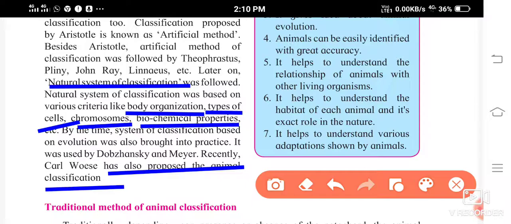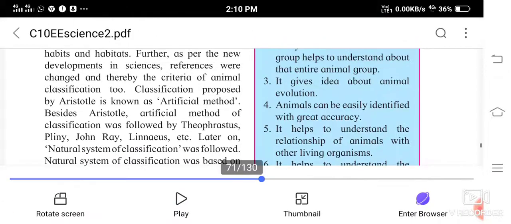Now this natural system of classification was based on which criteria? Body organization, types of cells, chromosomes and biochemical properties. Now the recent method was proposed by whom? Yes, Carl Woese. So he proposed the animal classification.